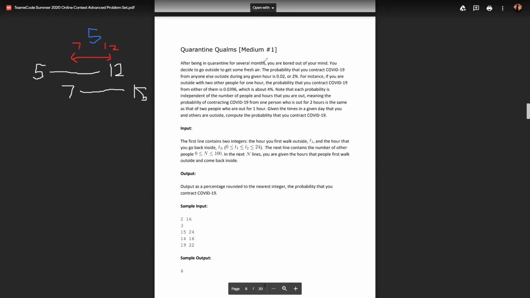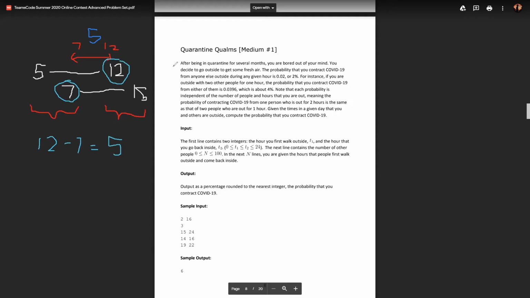The way you can do this is we simply look at these last two numbers right here, and these first two numbers right here. We end up taking the maximum number of the first set and the minimum number of the second set. Here the maximum is 7, and here the minimum is 12. Then we just do 12 minus 7 equals 5 hours overlapping. And then remember what we did earlier, we just do 1 minus 0.98 to the k.